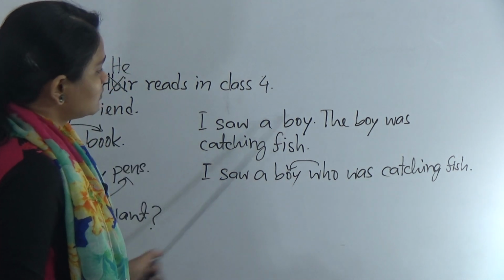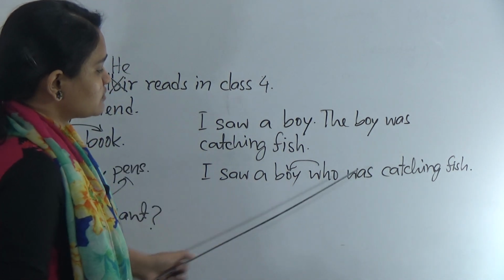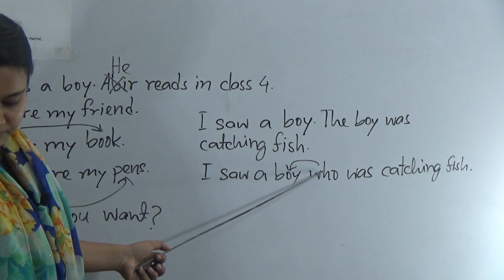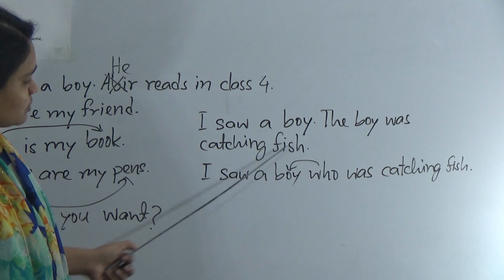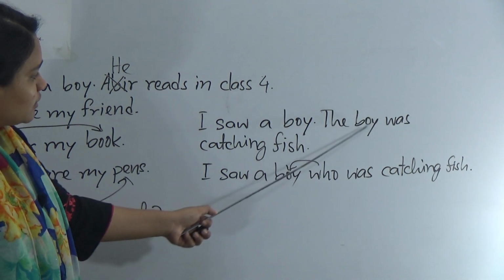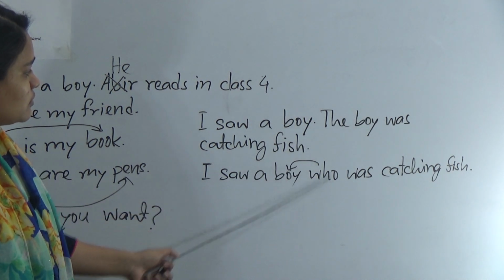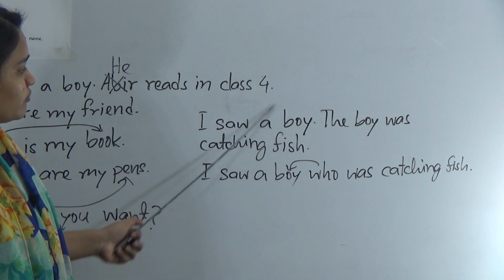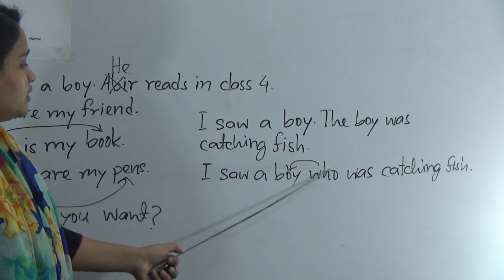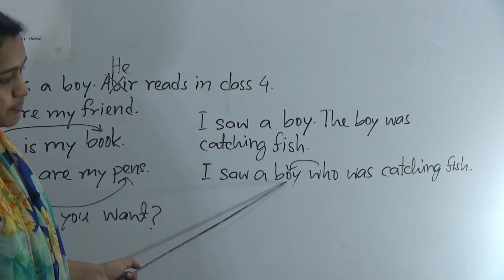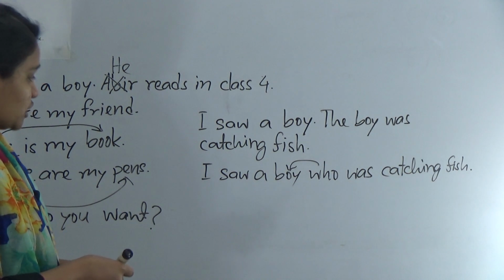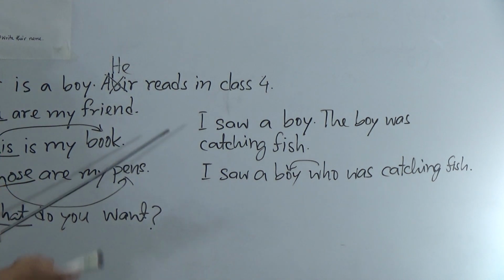Now look, we have joined two sentences by using the relative pronoun, and the relative pronoun who refers to that boy. So this who refers to that boy. So in this way we can relate or we can join two sentences by using relative pronoun.